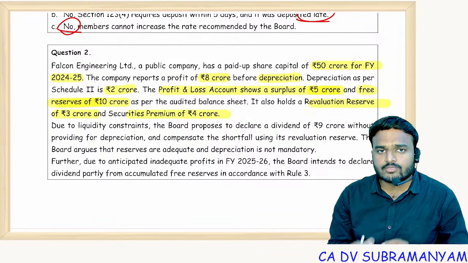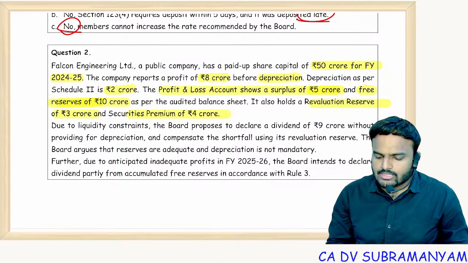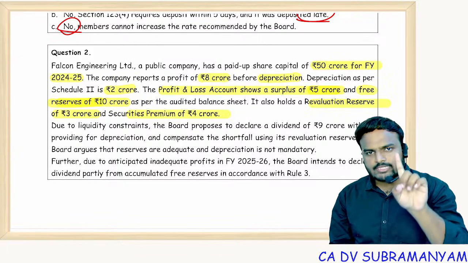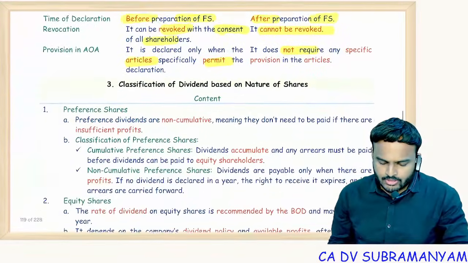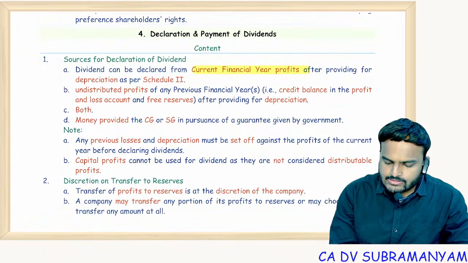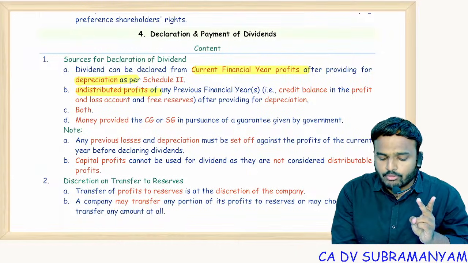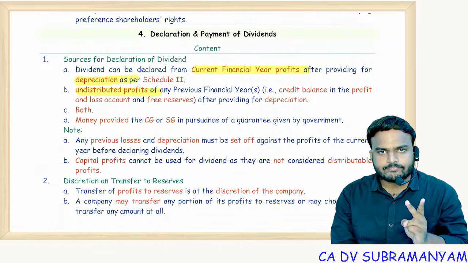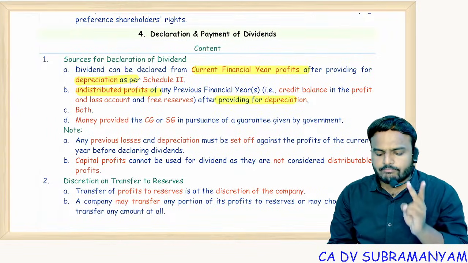You tell me, for declaration and payment of dividends, what are the sources? How many sources are available to us? 4 sources. Current year profits after providing for depreciation. Let me show you in the material. Current year profits after providing for depreciation. And second source is accumulated profits which remain undistributed, after providing for depreciation.